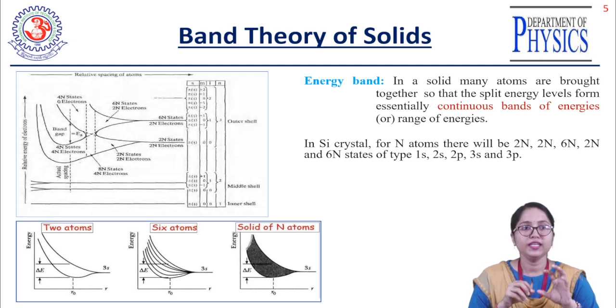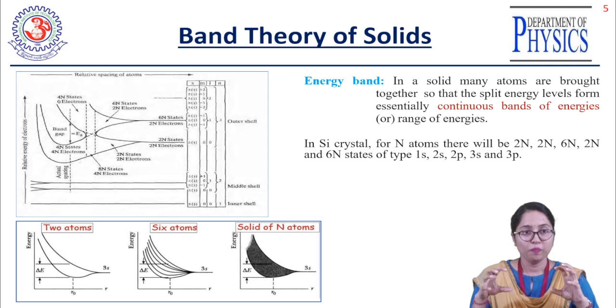Suppose initially a single atom has one energy level. If two atoms come closer to each other, there will be a splitting of the energy level. So now the single energy level is split into two energy levels. These are nothing but discrete energy levels. Along the x-axis I have taken r, which is the distance between the two atoms, that is, the interatomic distance, and along the y-axis I have taken the electron energy.